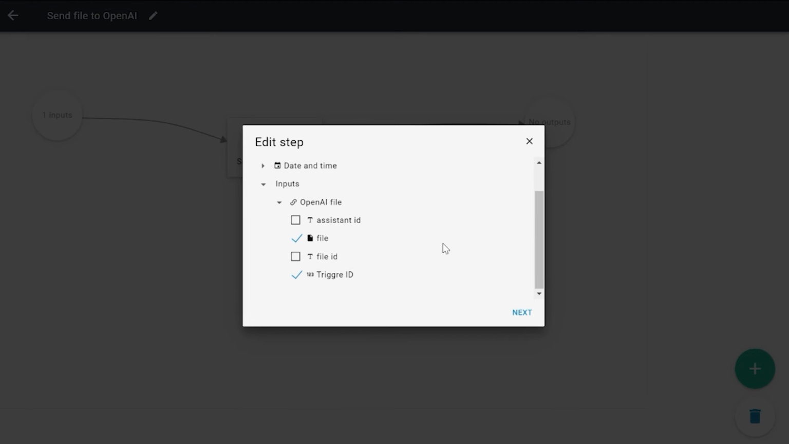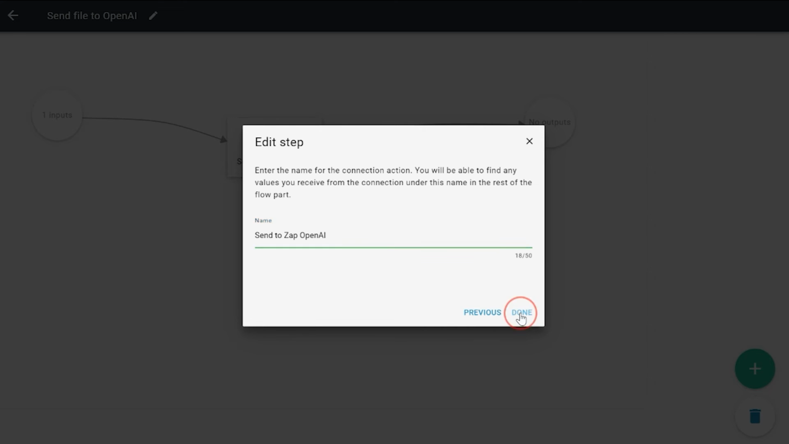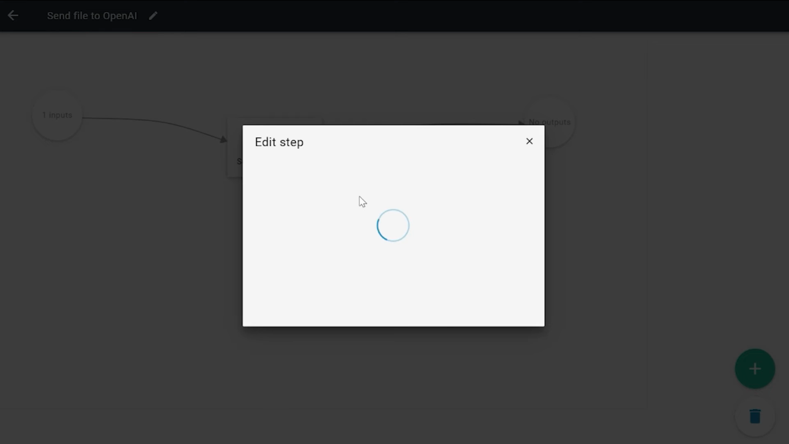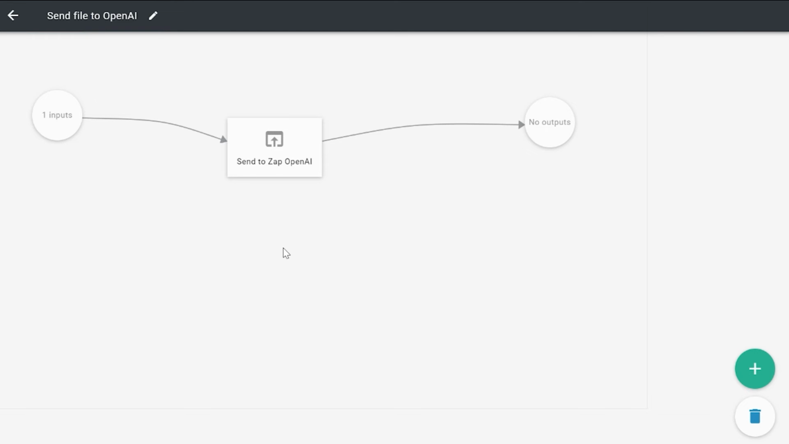In the Zapier action connection trigger, we can define what we would like to send to Zapier. In this case, we send the file and the Triggre ID itself. And that's everything that we do. After that, Zapier will pick it up and process the file as I just showed.